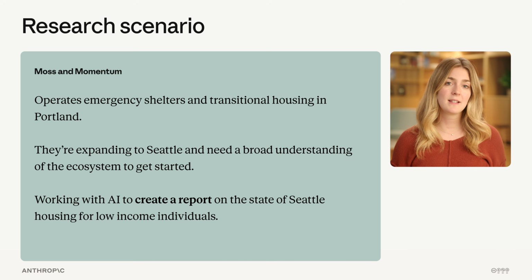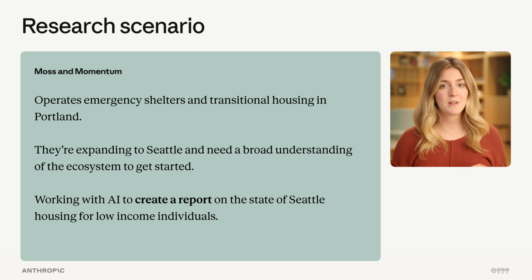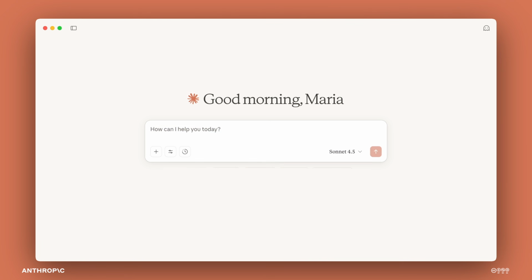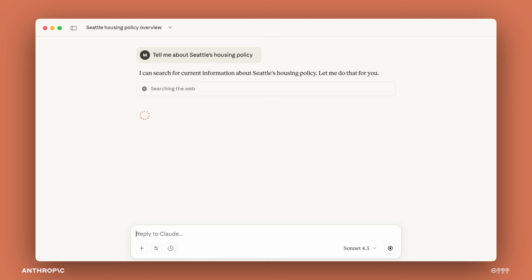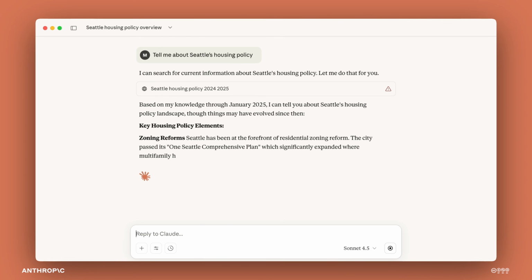For the purposes of this example, we'll assume that she has worked through delegation and diligence considerations and is planning to work with AI to create a report on the state of Seattle housing for low-income individuals that they will later use to inform their expansion strategy. So let's start with description: how Maria communicates with AI to guide her research. She could start with something generic, like, tell me about Seattle housing policy, but she'll get an equally generic response.